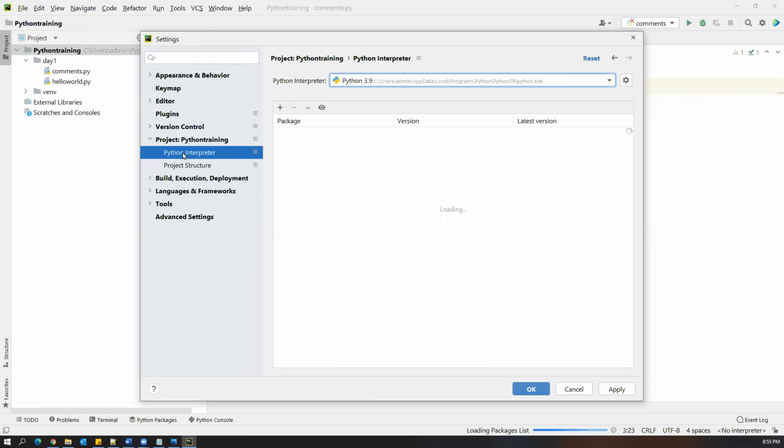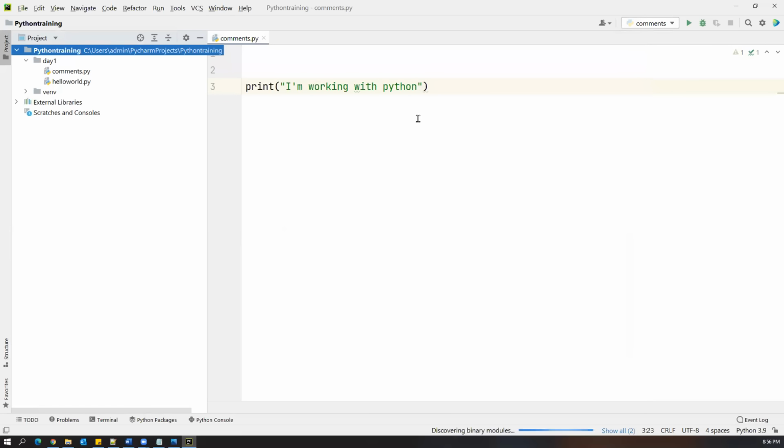If you do the configuration here, it will not ask you every time. Every file was asking to specify the Python interpreter, so once you have done the setting here, it will not ask you again. Say apply and OK. Now I have written a simple statement here, so let me execute the code. Once you configure the interpreter, it is getting some files internally.